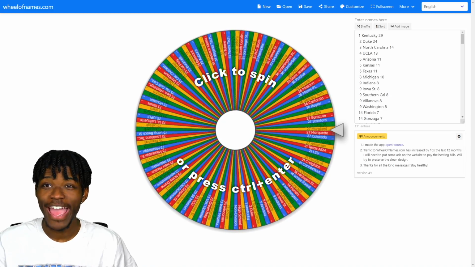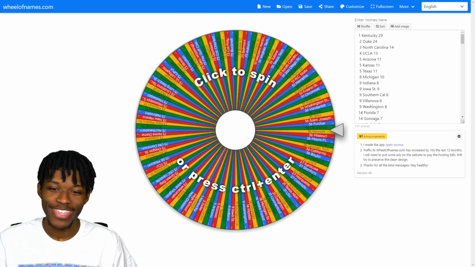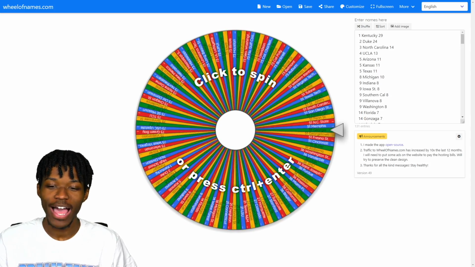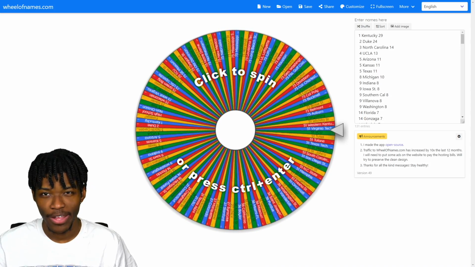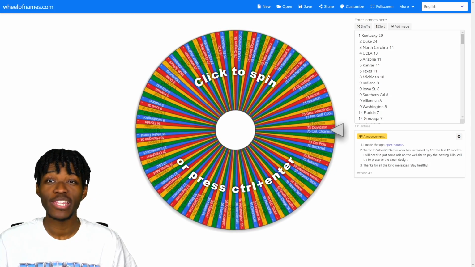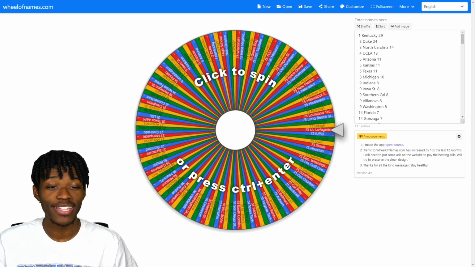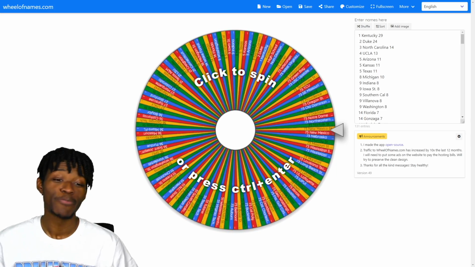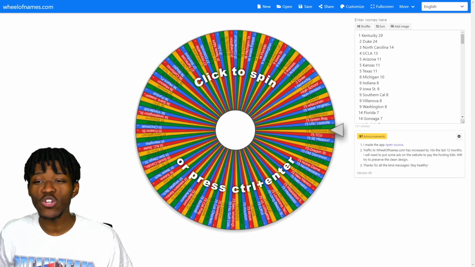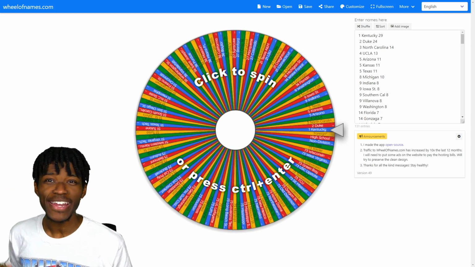And here we have the wheel. Yeah, this wheel has every single college to produce a current NBA player. So the way we're going to do things, we're going to spin this wheel 14 times and select our team and our players.